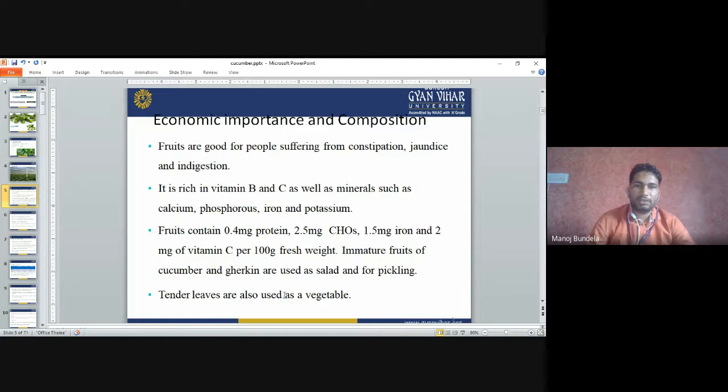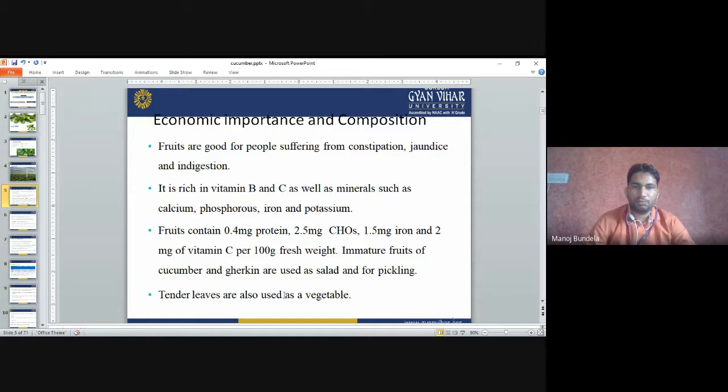Economic importance and composition. The fruits are good for people suffering from constipation, jaundice and indigestion. It is rich in vitamins B and C as well as minerals such as calcium, phosphorus, iron and potassium.